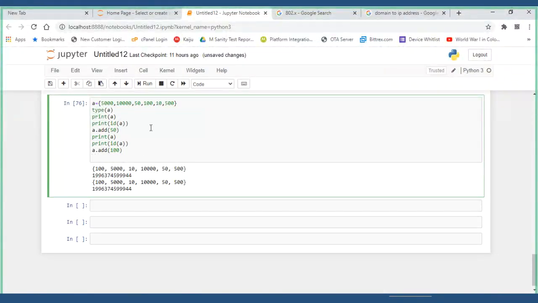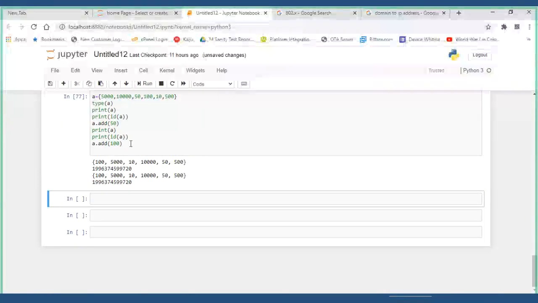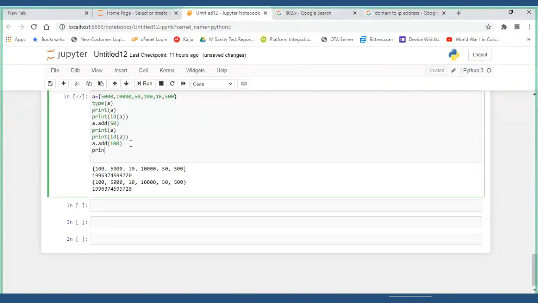Now let me share the print. Oh, print I have to give. It is still okay, sir, not an issue. You can see the value has changed. The reference value has changed. When we do it, we'll do it clearly.